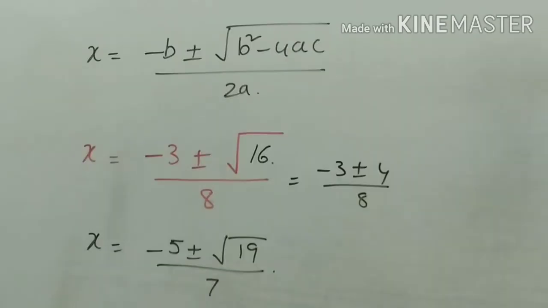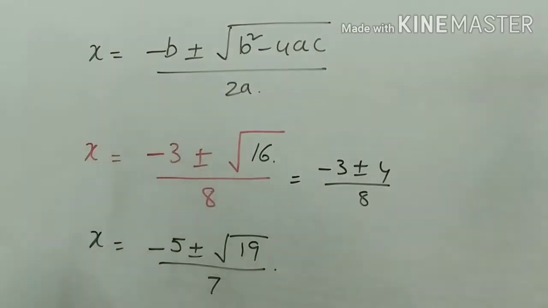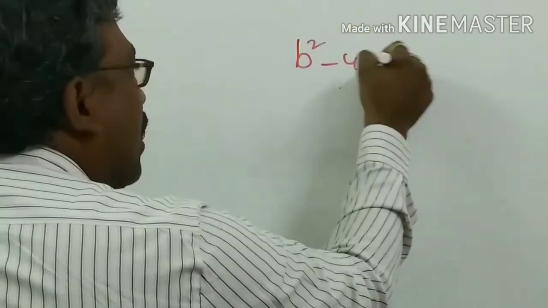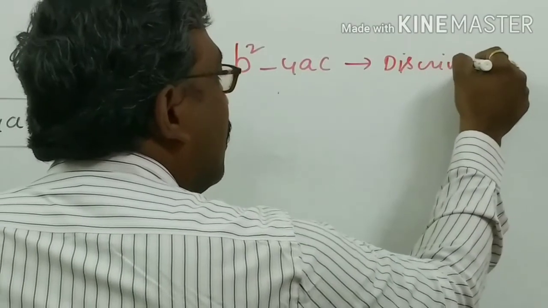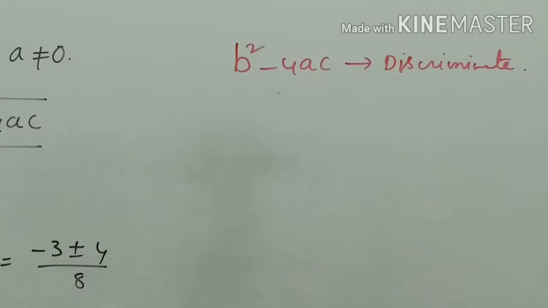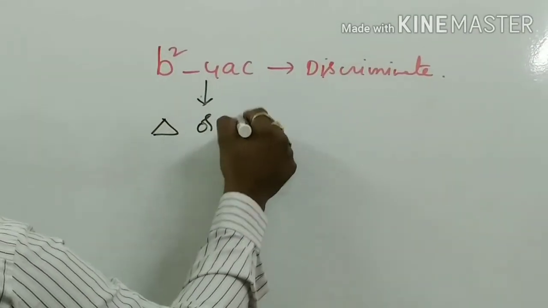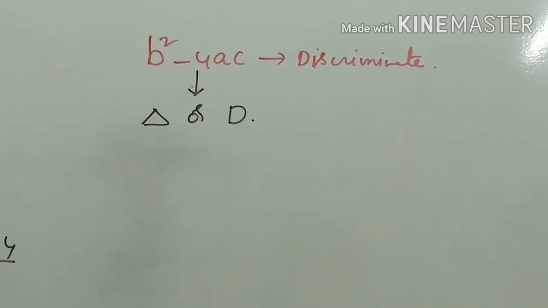Alright. So, the nature of the roots completely depends upon this value only, root of b square minus 4ac. Of course, the nature of the roots depends on b square minus 4ac. Then it is called discriminant. Then, what are the cases b square minus 4ac may take? I am writing. It is denoted by the letter delta or capital D. Discriminant starts with the letter D. So, delta or capital D.